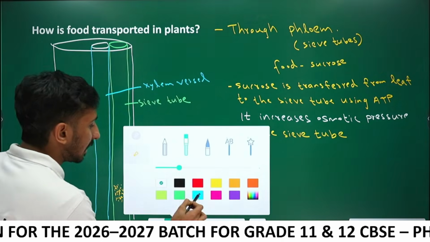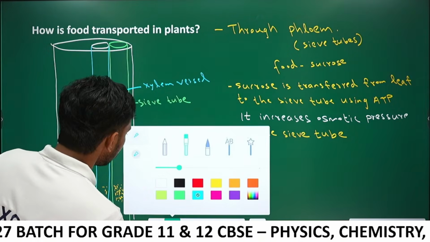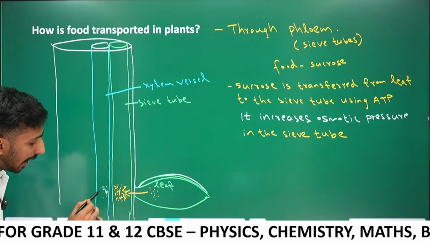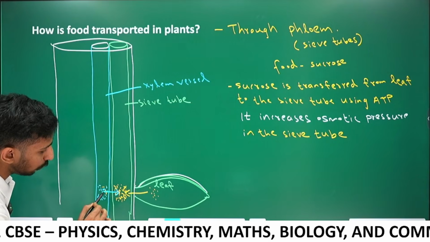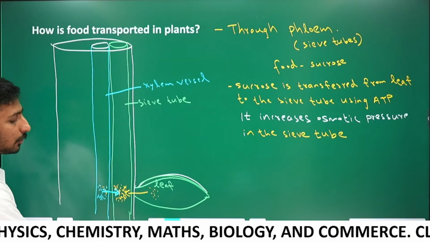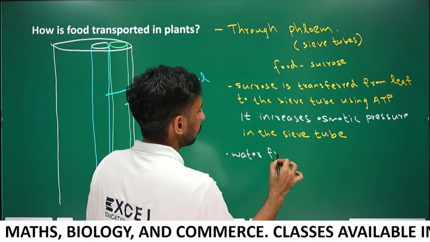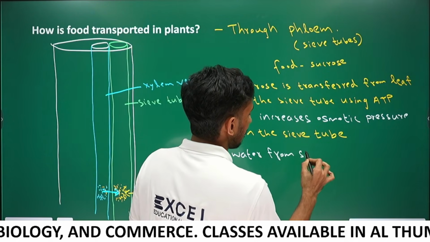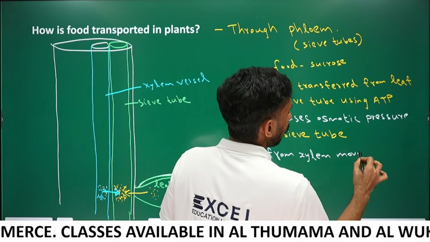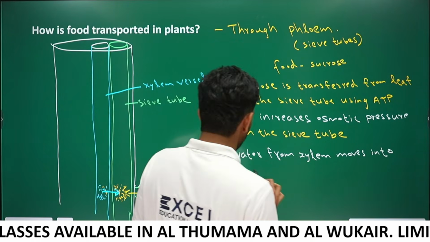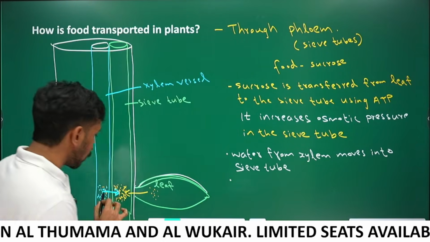Okay, due to the increased osmotic pressure, water from the xylem moves into the sieve tube. From the xylem, water moves into the sieve tube.